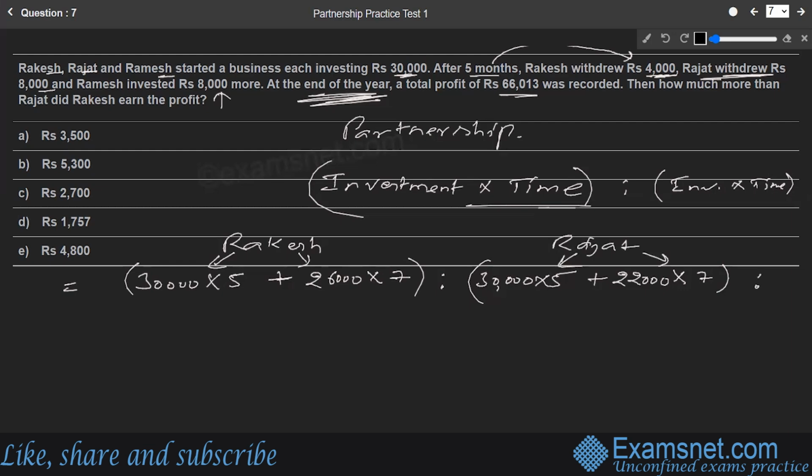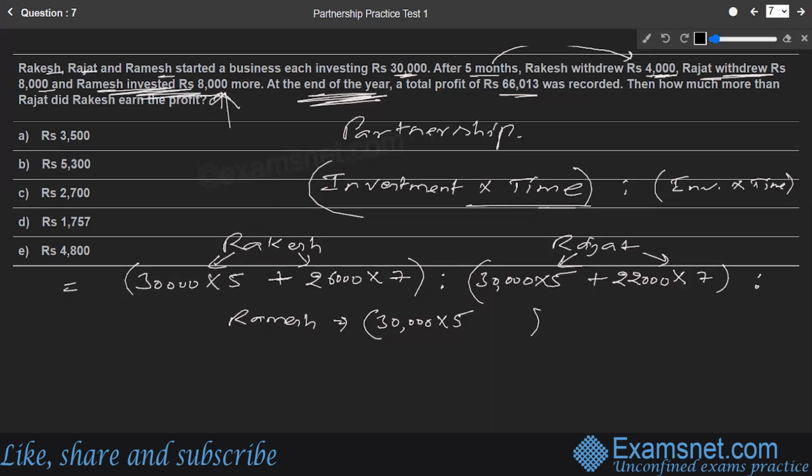Now the third part, the part of the third partner, Ramesh. Initial investment of all three partners was 30,000 only, and that will last for 5 months only, because the initial investment is not touched, and after 5 months everything is changing. After 5 months, Ramesh invested 8,000 more.